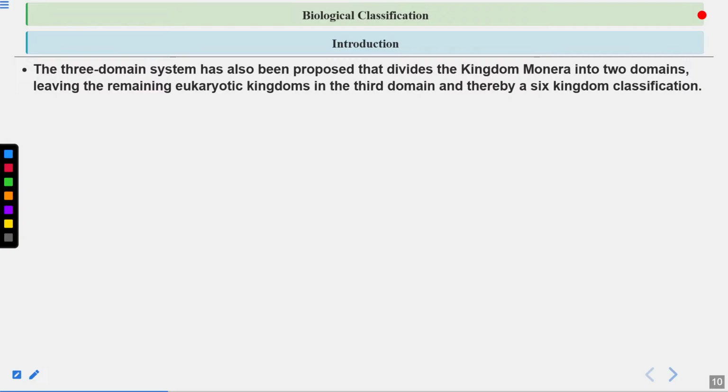Then came the 3-domain system. So this is also very important, the 3-domain system. What were the 3 domains? Archaea, bacteria, and eukarya. So kingdom Monera was further divided into 2 domains. In total, we have 3 domains: archaea, bacteria, and eukarya. Archaea and bacteria consist of prokaryotic organisms, and eukarya contains all the eukaryotic organisms. So this is also known as the 6 kingdom classification, because Monera has been divided into 2 groups further. Okay, so you can call it the 3-domain classification, or the 6 kingdom classification.